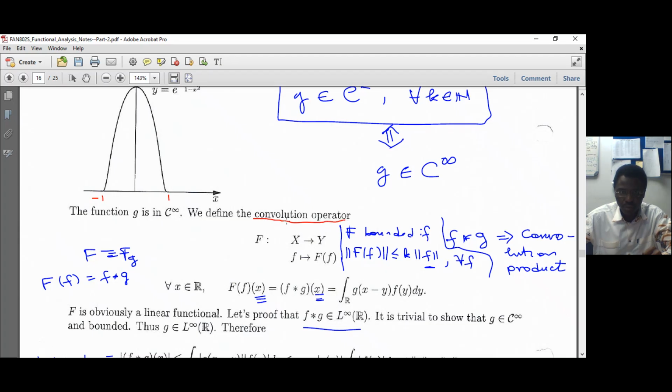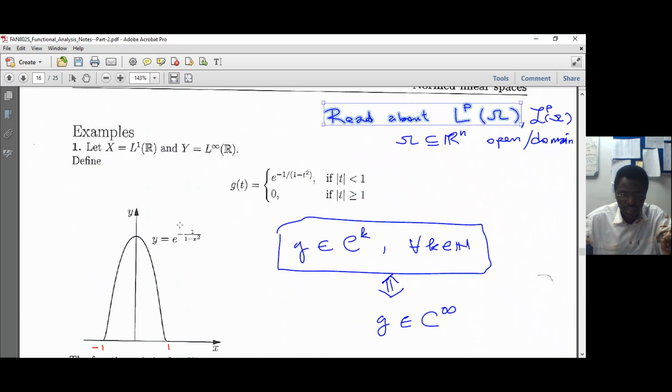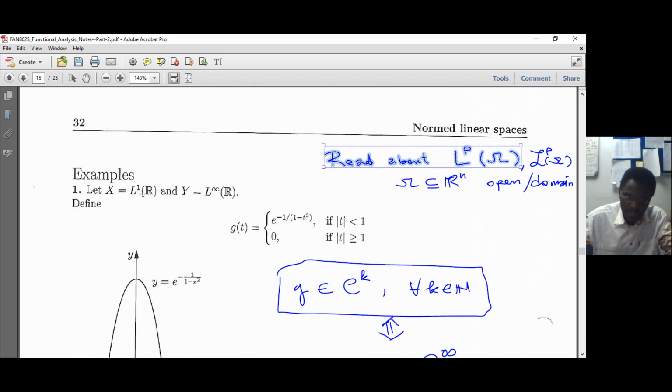So to define the convolution operator for our case, we use a function that is C infinity. And when it is C infinity, what is the result of that? You see that f is in Lp, where p is 1. So I take f in L1.